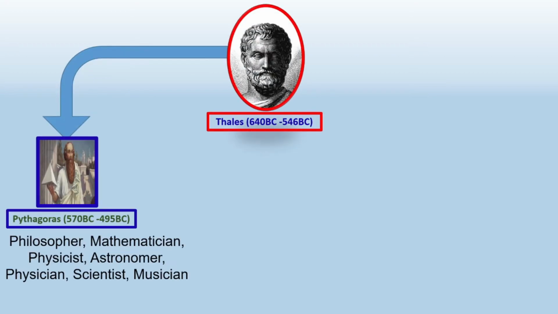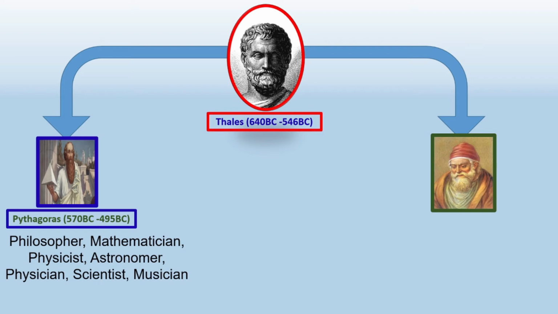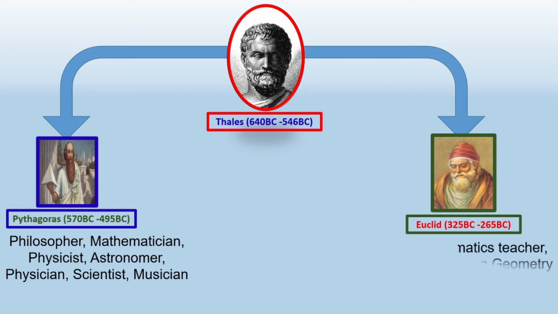Now, after that, Euclid. Euclid is the third inventor in geometry. He was of low rank, but his thinking and his work as a teacher were at a high level in geometry.